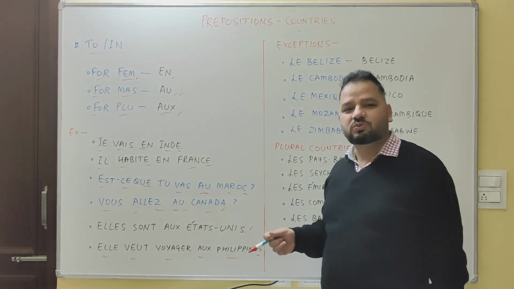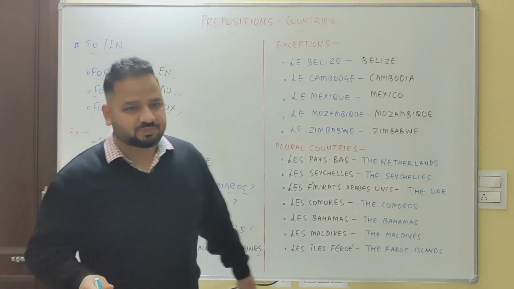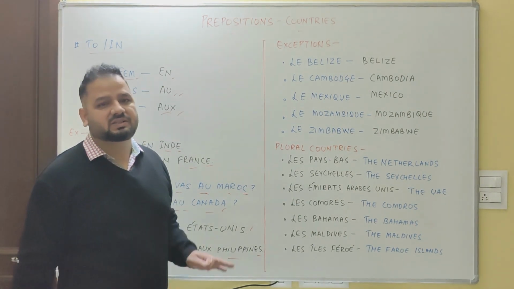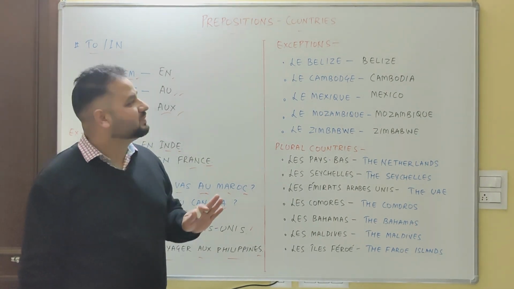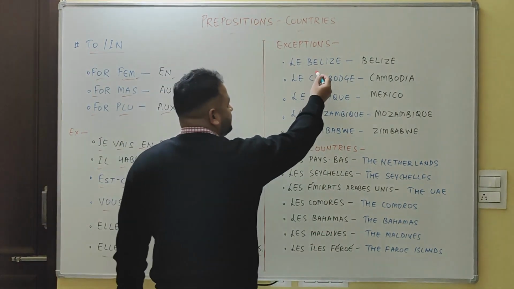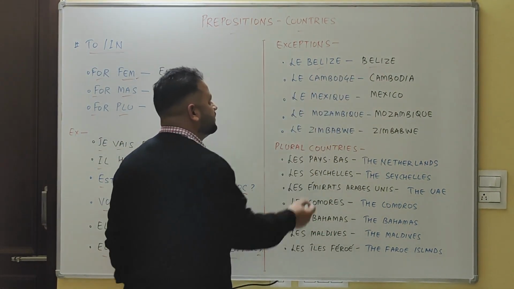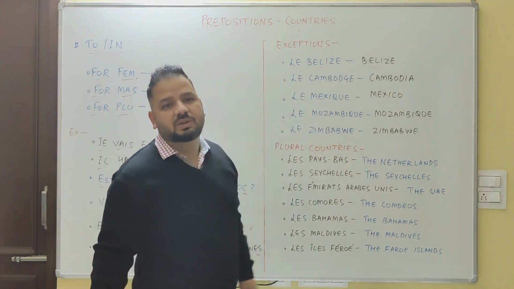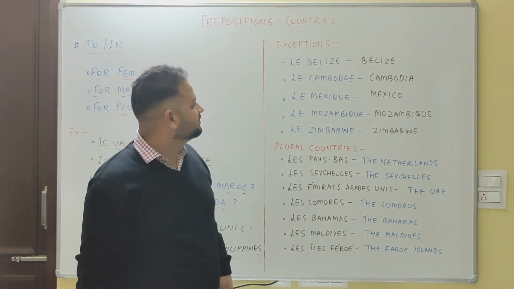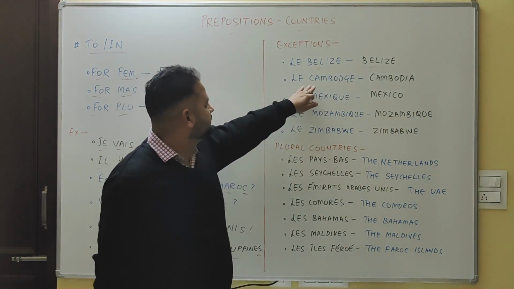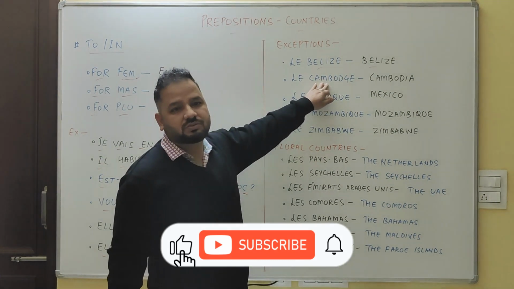But as usual, there are exceptions also. The countries which are ending with E, but they are not feminine. I have mentioned the list here. For example, the first country is Belize. Le Belize. Cambodia, Le Cambodge.